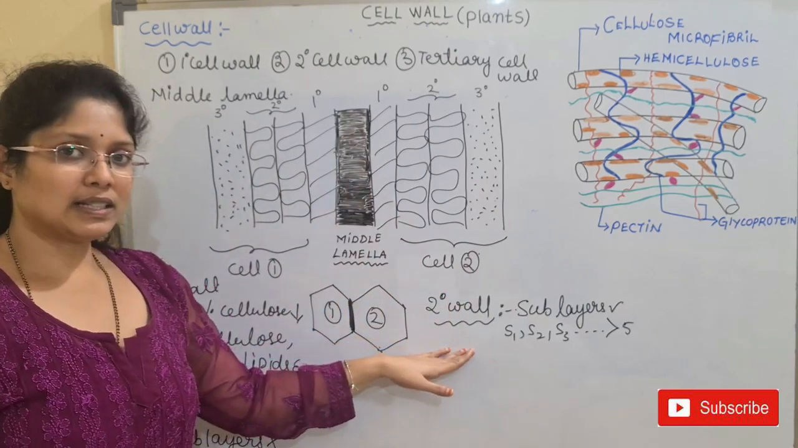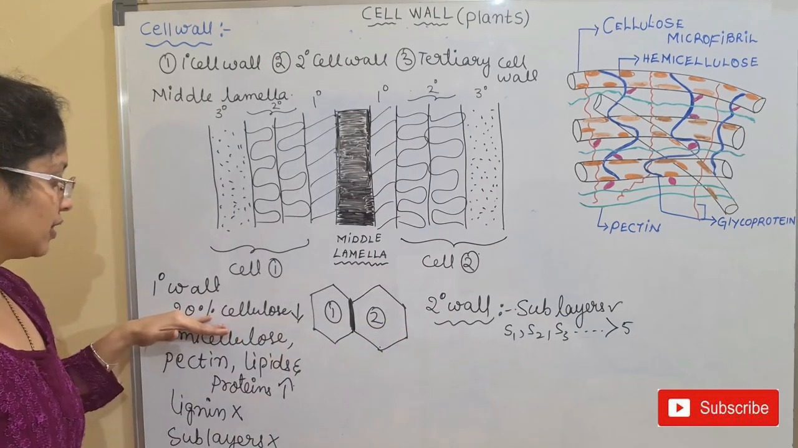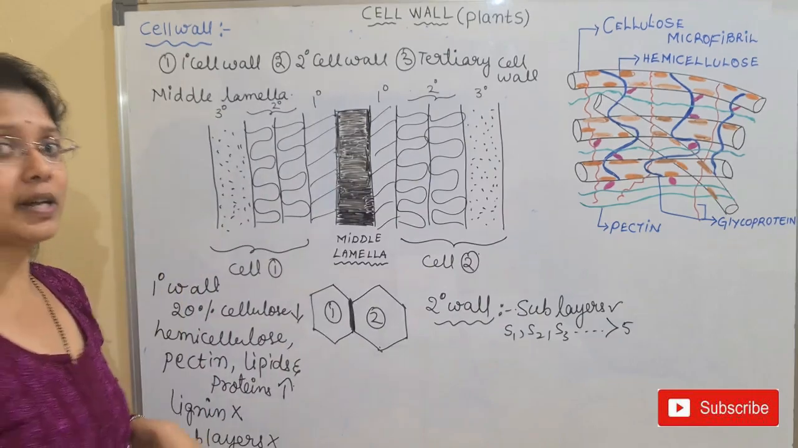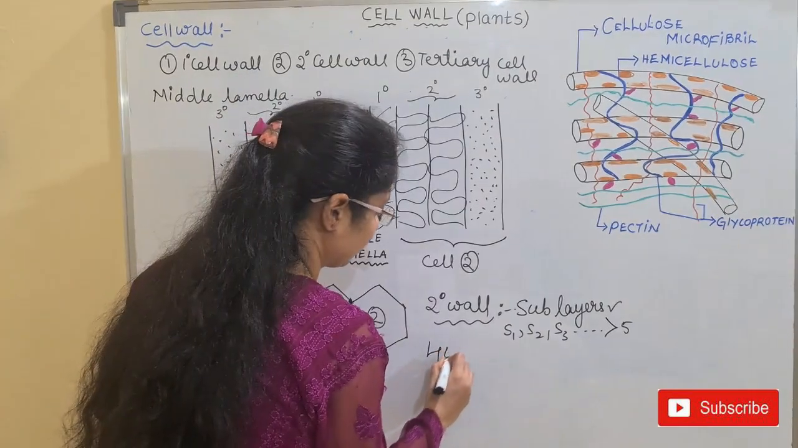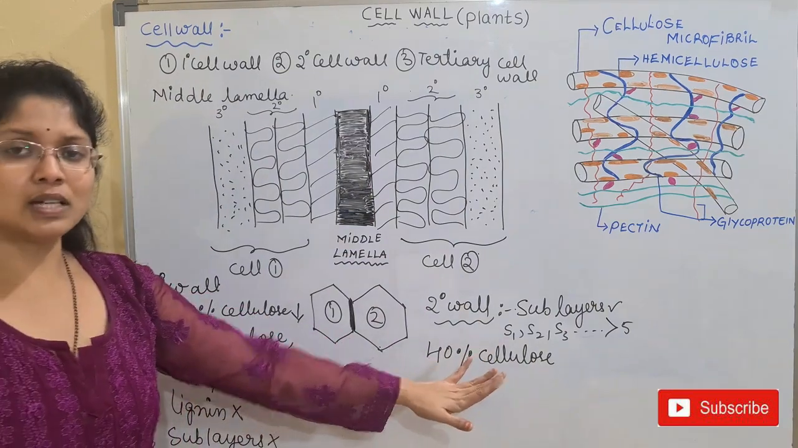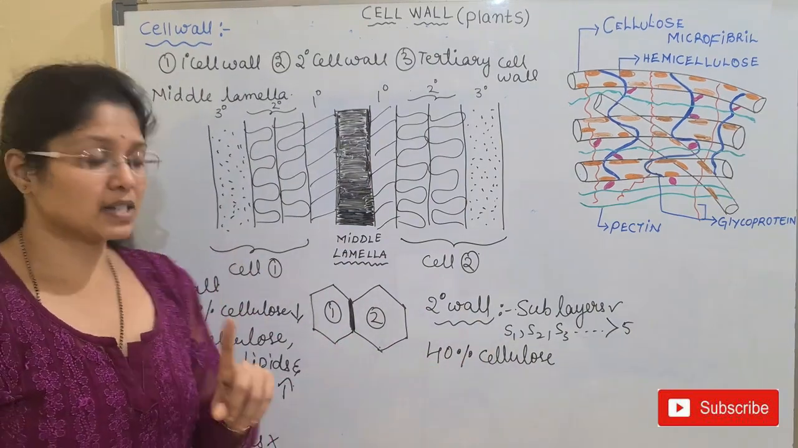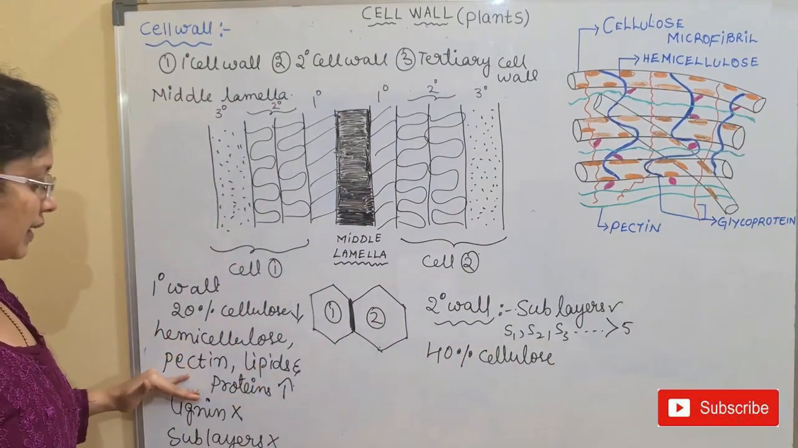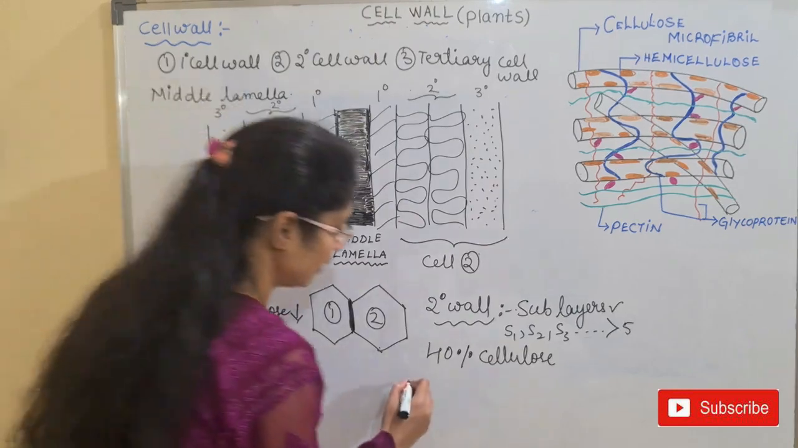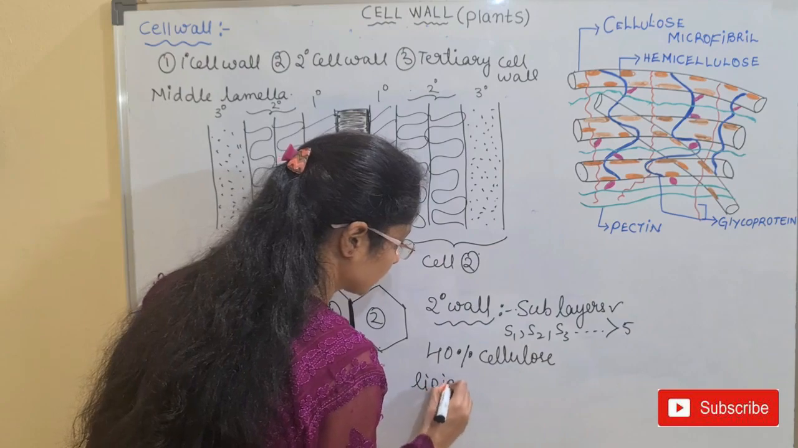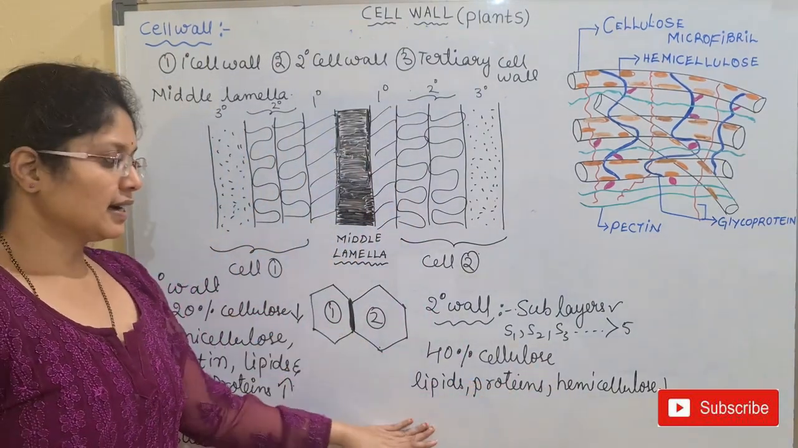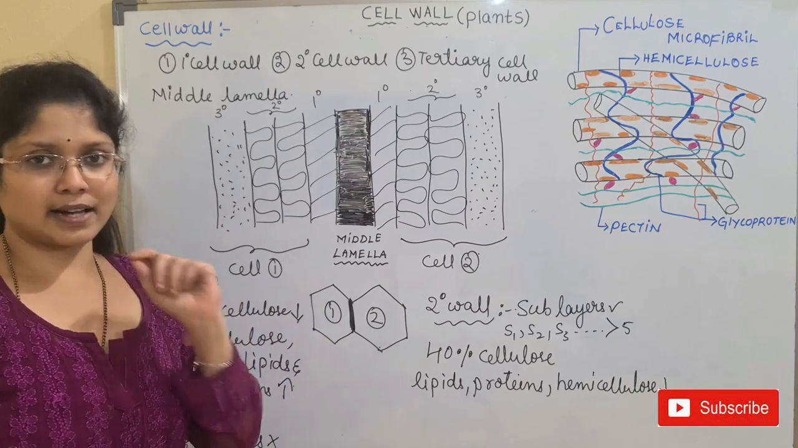And the most important thing here is, if you compare with the primary wall, the cellulose content is very high, around 40%. And what about the remaining substances, children? Hemicellulose, pectin, lipids, proteins, all these are very less. Lipids are comparatively less. Then what about lignin? Lignin is definitely formed in the secondary cell wall.